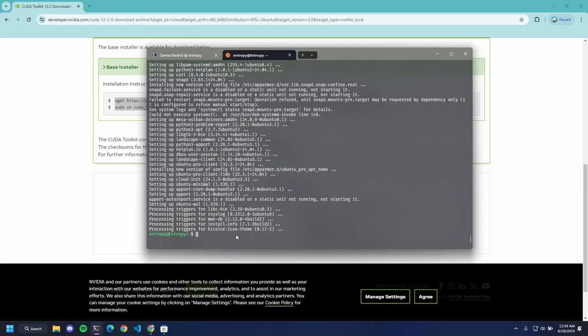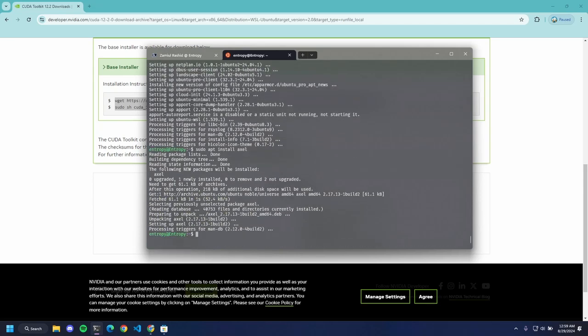Now we need to first install two things. Sudo apt install axel, which is a multi-threaded download manager for the terminal, a replacement for wget, where you'll see what wget does in a minute. But now we can continue with our installation of CUDA.